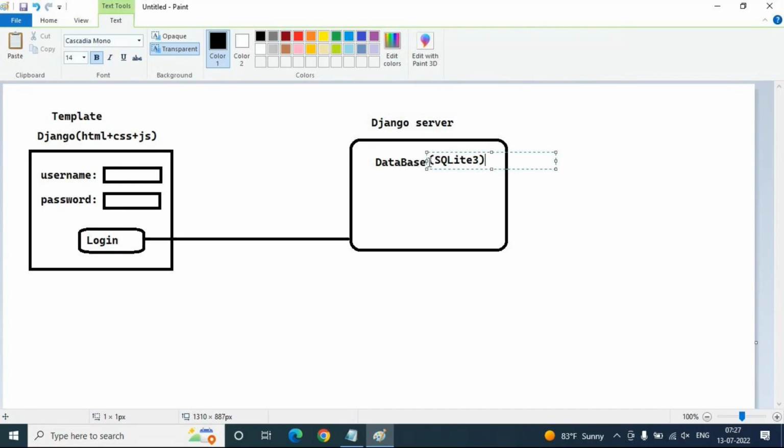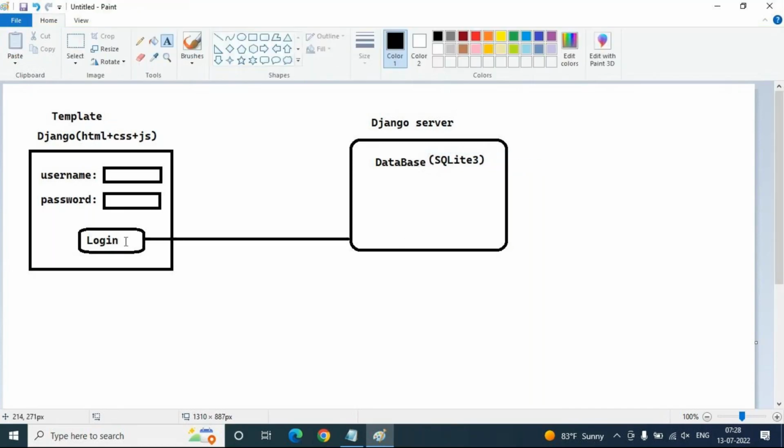You can also use a MySQL database, Oracle database, or Microsoft SQL Server database; any other database we can use. But every time we create a new Django project, you get one default database integrated with the project, that is SQLite 3. Assume that here our database is SQLite 3.